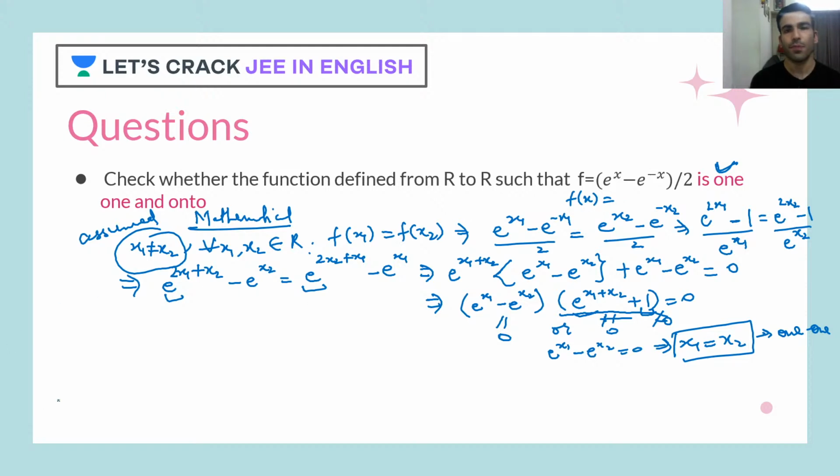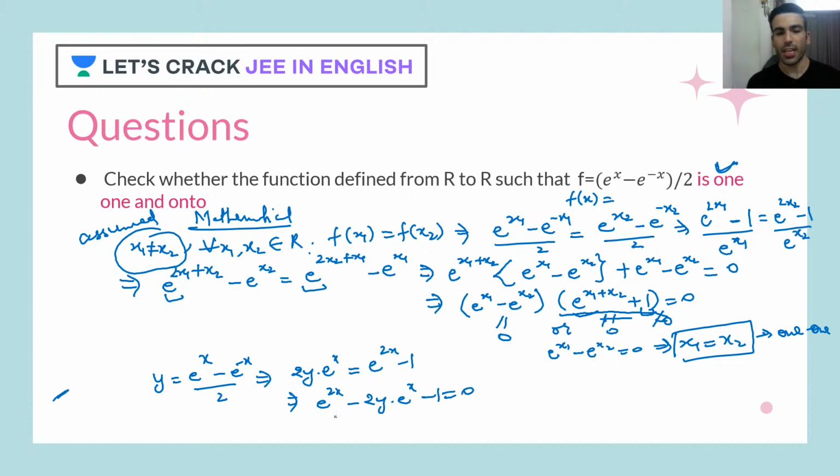Now let's talk about onto. For onto, if you remember, I told you we'll be writing y as e raised to x minus e raised to minus x by 2, and we'll try to find x in terms of y and get the answer. So now I'll be taking the LCM. It would become twice of y e raised to x. I have taken the LCM and cross multiplied also. So e raised to 2x minus twice of y into e raised to x minus 1 is equal to 0.